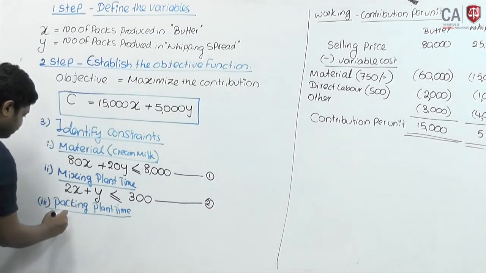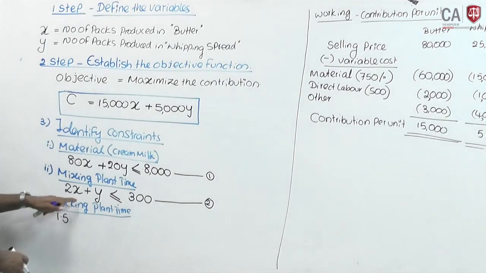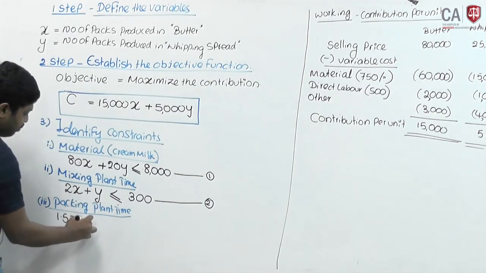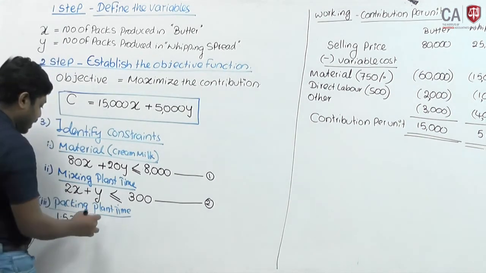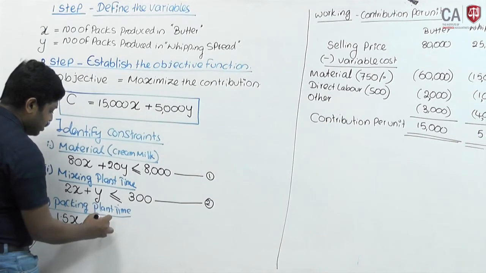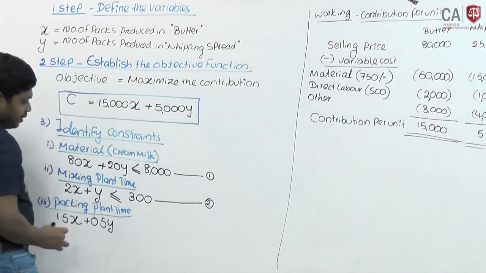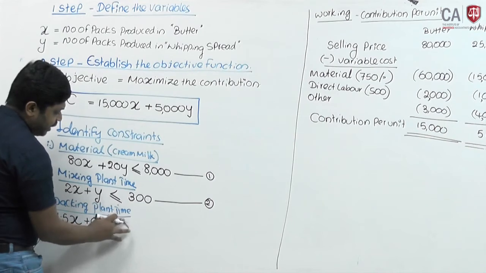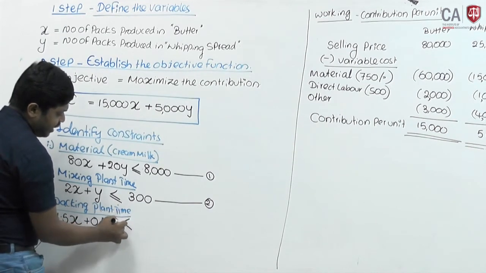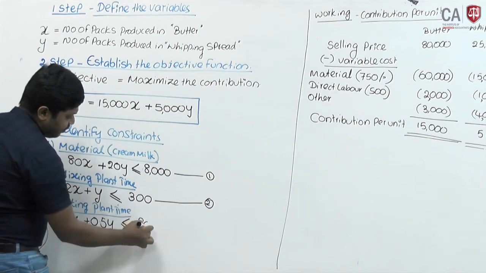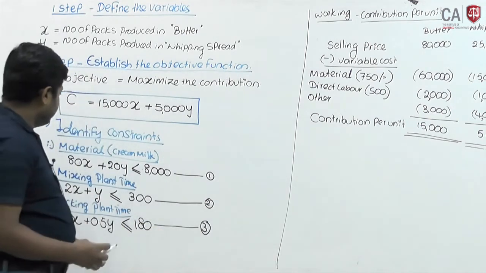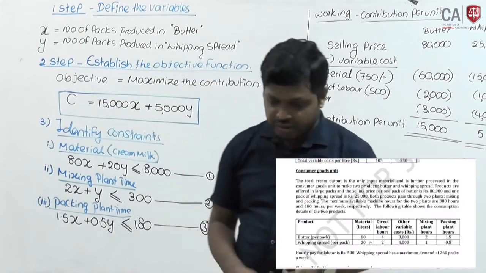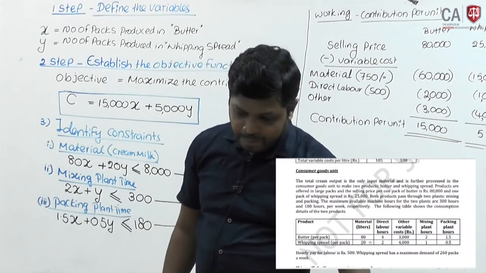Then for the number of butter packs, that is 1.5x, plus whipping spread, which requires half an hour each, that is 0.5y. Maximum availability is 180, therefore total usage should be less than or equal to 180 hours. This is the third constraint, 180.